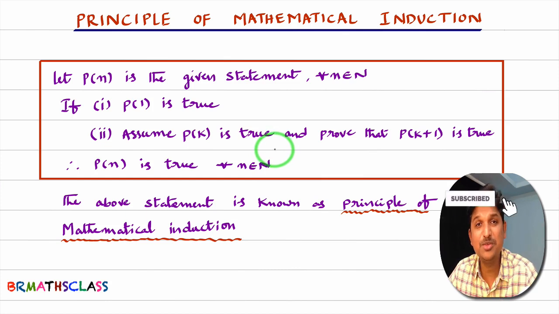Like that, what is principle of mathematical induction? Whatever the statement you are trying to prove, you take that statement as P of n and you prove that P of 1 is true. Once P of 1 is true, you assume that P of k is true. From that, you prove that P of k plus 1 is true. Once you prove these two things, principle of mathematical induction says that the given statement P of n is true.